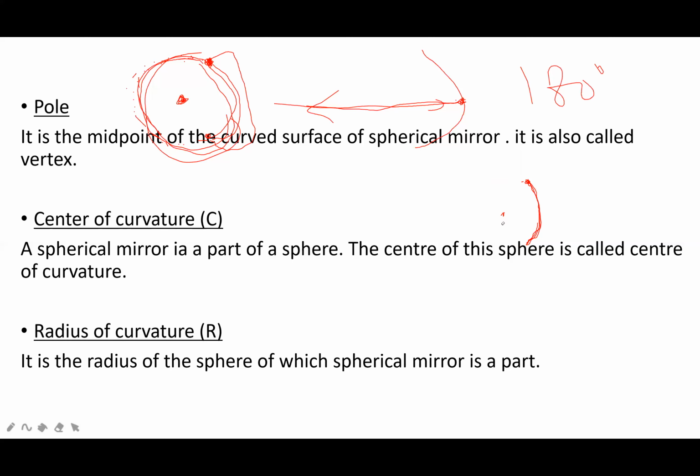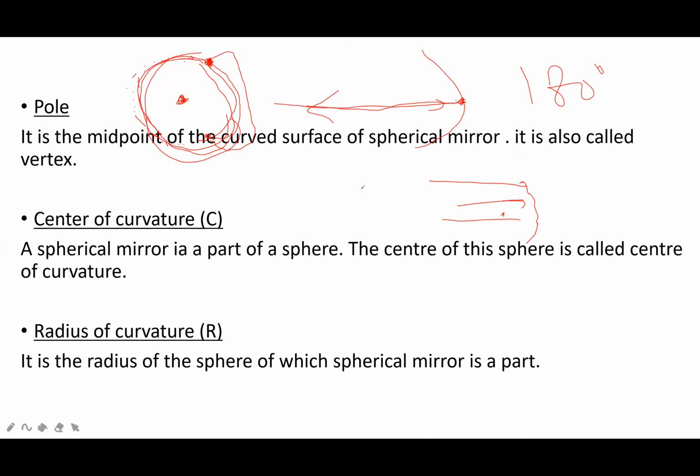The lifted part from which reflection takes place is a part of a circle. The center of that circle is called the center of curvature.